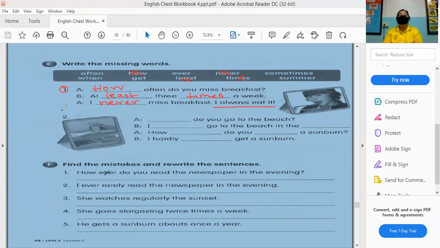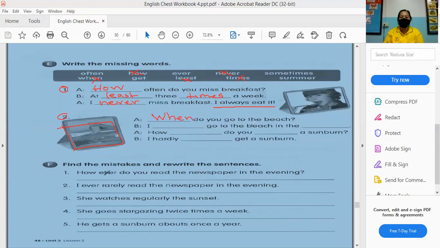Okay, let's go to number 2. Just look at the picture over there. What can you see there? So letter A, how can we complete that one? Blank do you go to the beach? It is when. When do you go to the beach?